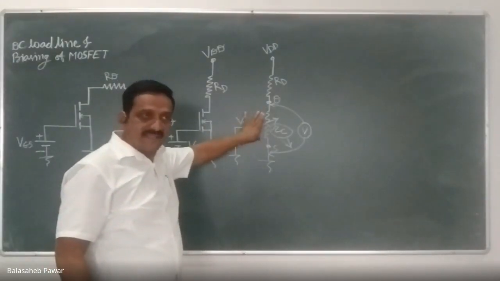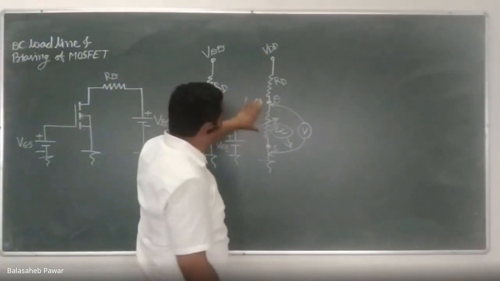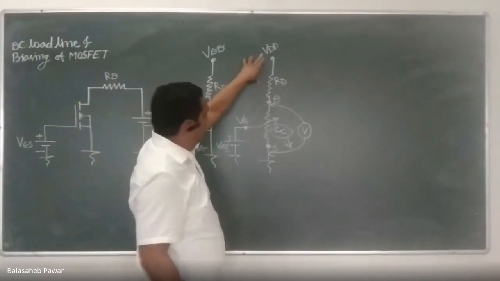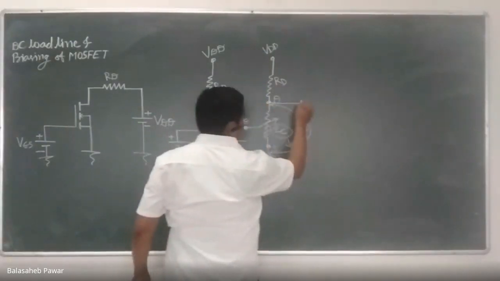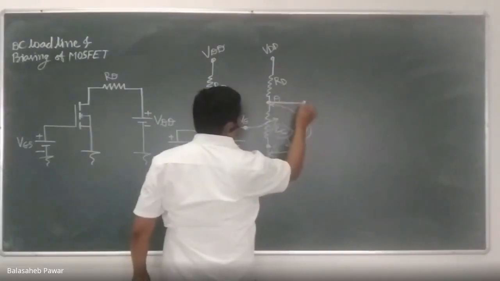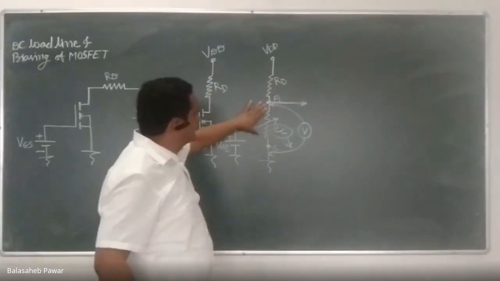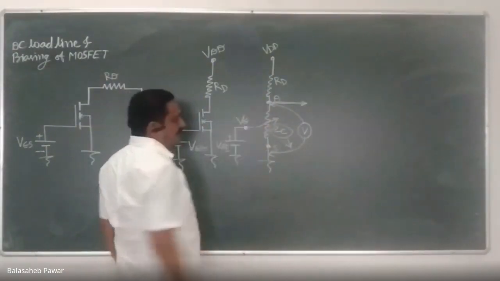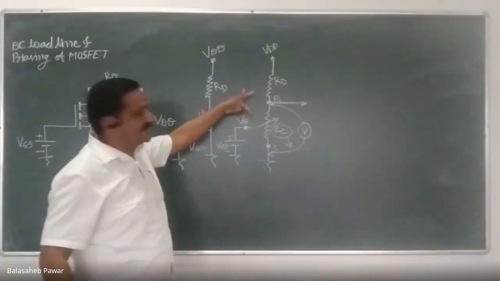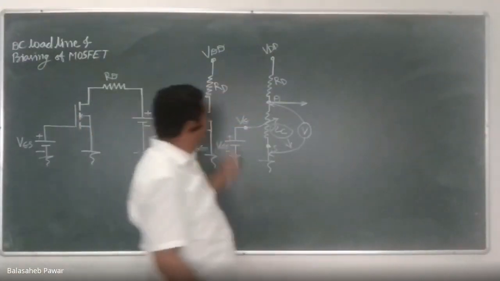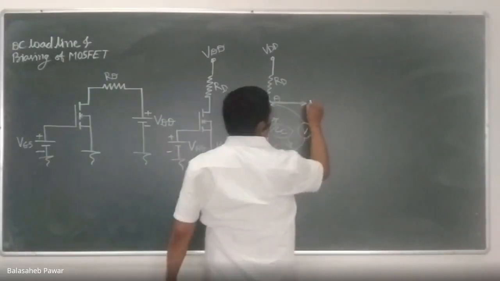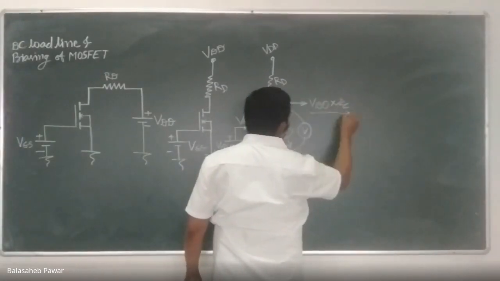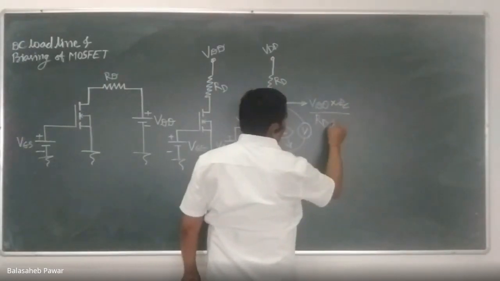Then whenever VGS is equal to VT, that is the threshold voltage, this RC will be finite but very, very high. Correct? Again, as per the voltage divider rule, so simple, you can apply it. VDD, that means voltage at the drain terminal over here, how can you measure it? During our prerequisites, I already explained how the voltage drop is to be measured at the node formed by two resistors, which is known as the voltage divider, and that rule is known as the voltage divider rule. So how will you determine the voltage over here? That is nothing but VDD times small RC divided by the externally connected drain resistance plus small RC.